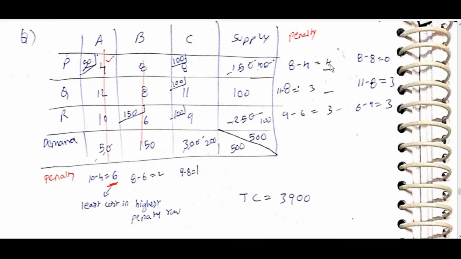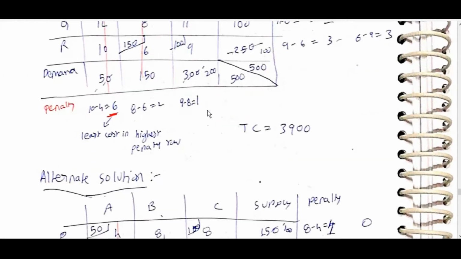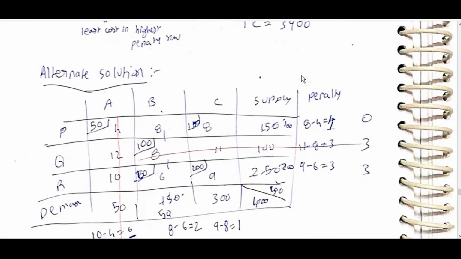Again write 8 minus 8 is 0, 11 minus 8 is 3, 3. These two remain the same. Then the highest is 3; between these two, choose the one which has least cost. Go for 6, then go for the remaining. Least total cost is equal to 3,900.